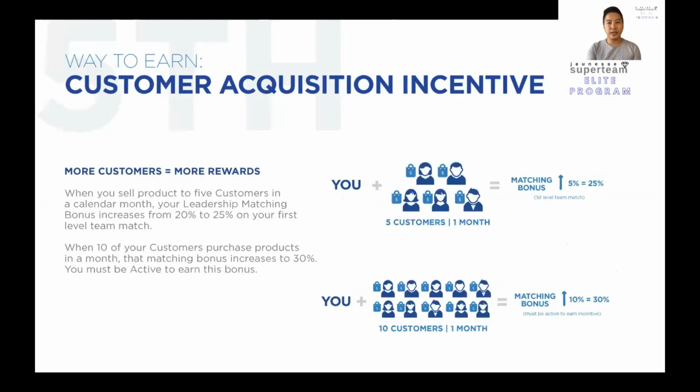And from here you'll be able to increase the level 1 matching bonus up to 30%, the additional 10% by having at least 10 customers in a month that have a minimum purchase of 60 CV points. So by having 10 customers or more, you'll get an additional 10%. So instead of matching of $7, which is 20%, you'll be able to increase your level 1 matching to 30%, which is $10.50. So the more people you enroll, the more matching bonus you'll be able to enjoy.